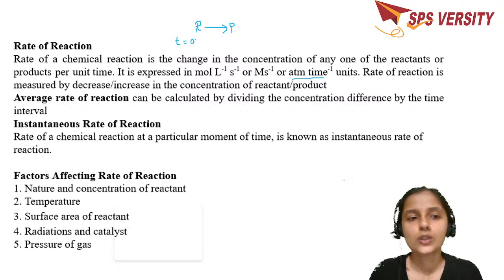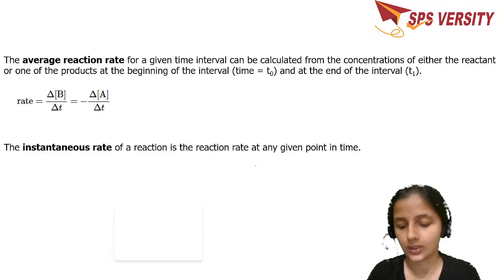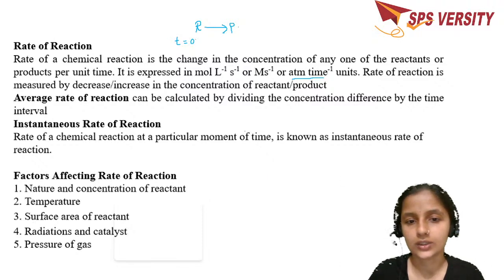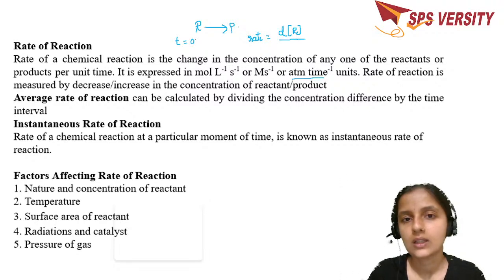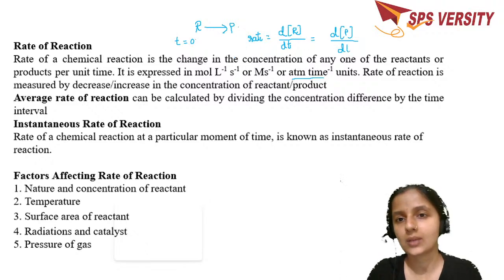Okay, if you are given the reaction R gives rise to product, then you write rate is equal to minus change in concentration of R, I'll put d[R], divided by time, which is equal to change in concentration of product, P, divided by time.